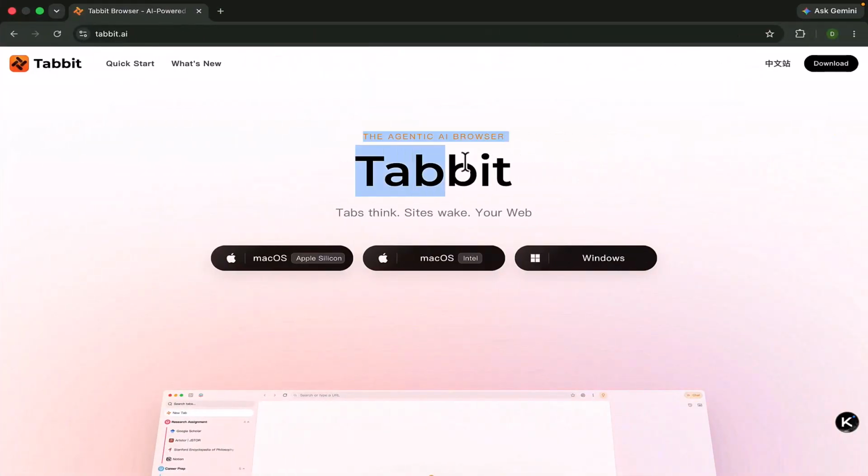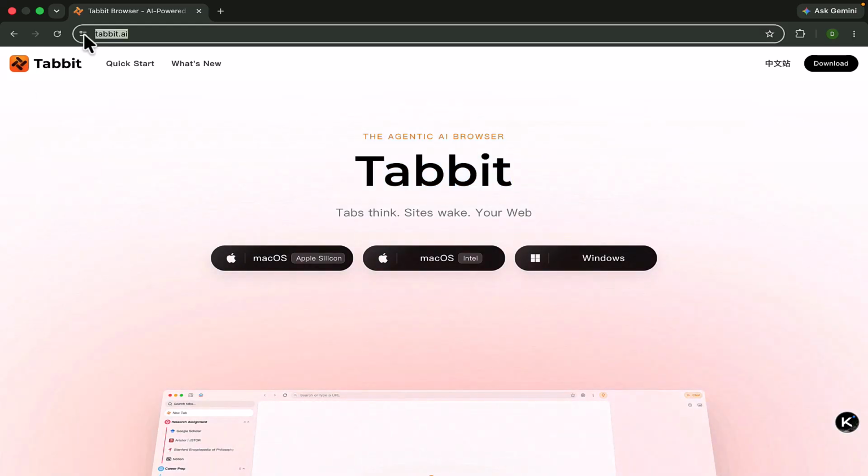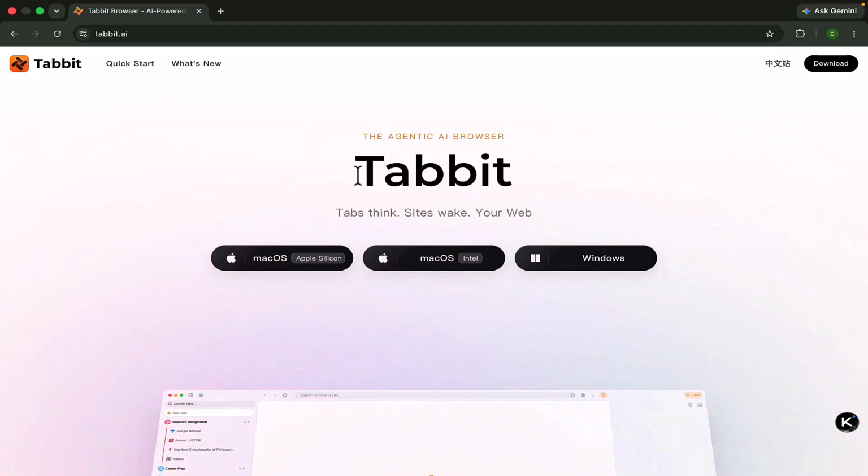Now we can go there. Here is the official site and the name is Tabit.ai. Tabit.ai is the site where you will get all the models free. The agentic AI browser. This site will use your browser, your Google browser, and you will get the results by